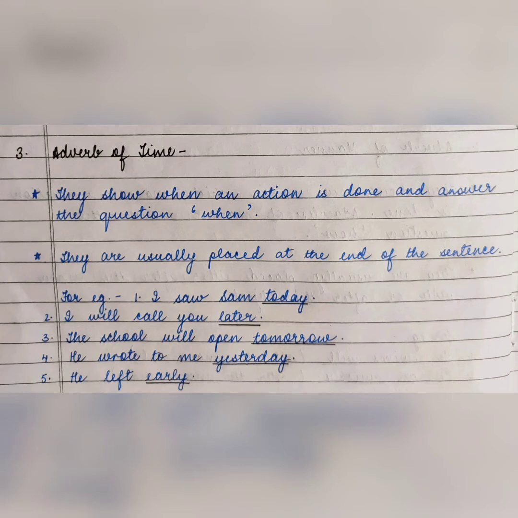ठीक है, तो किसी भी sentence में जब कोई ऐसा word होगा जो time show करेगा तो वो होगा हमारा adverb of time. ठीक है, it should be an adverb and it should show time. Okay, it should give the answer of when. Okay, I saw Sam today. When did I see Sam? Today. तो यहाँ पे कौन सा word describe हो रहा है? See. ठीक है, देखने का काम हो रहा है, and देखने का काम कौन सा word describe कर रहा है? Today. कब देखा? आज देखा. Today. Okay, so today is the adverb of time.